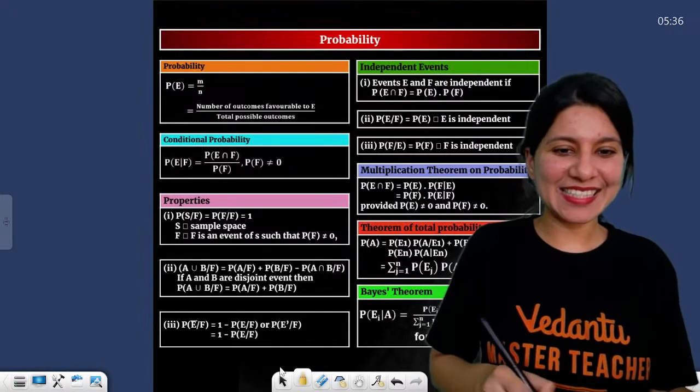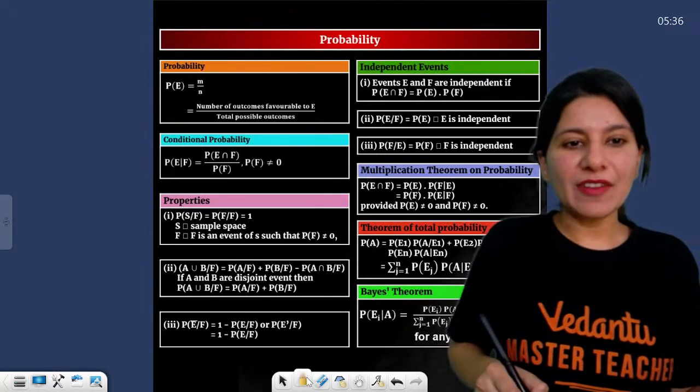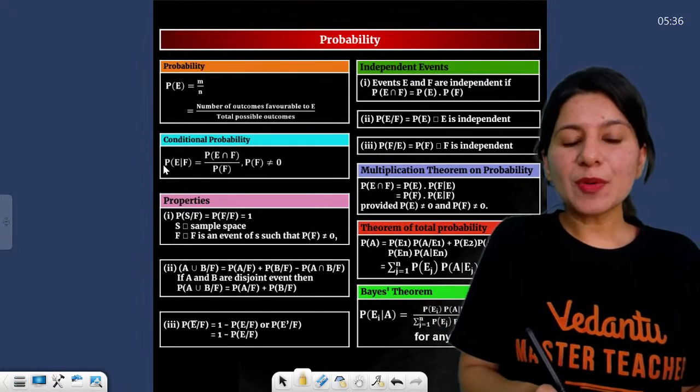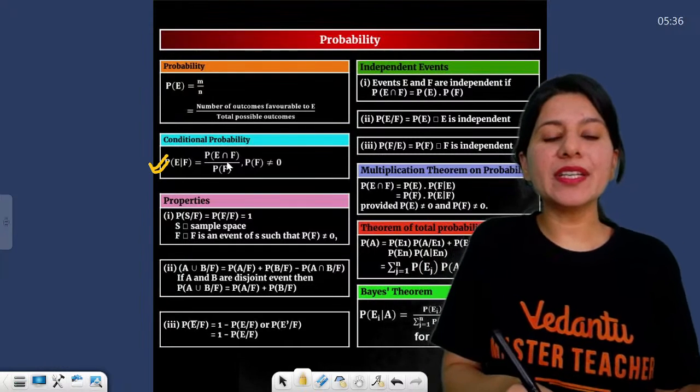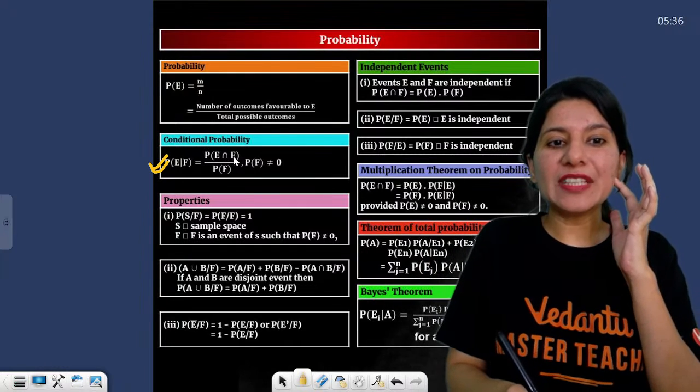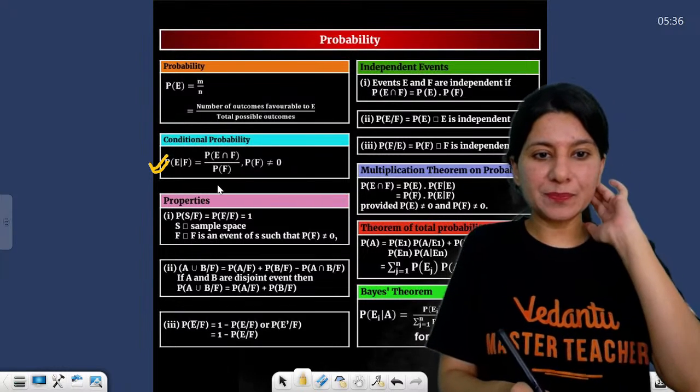Probability. So in probability, you know the conditional probability. Conditional probability says that the probability of E where F has already occurred is the probability of E intersection F upon probability of F. So that is one formula which is important.